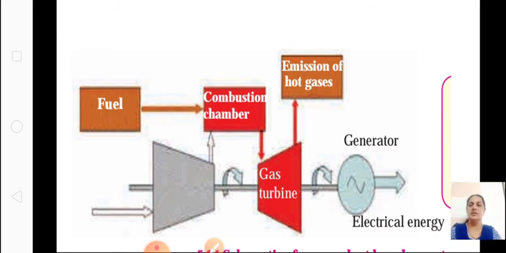The next one was natural gas. We saw that the natural gas is burned at high pressure in the chamber, where it is burnt in the presence of air, and gas of high pressure and temperature is produced that helps to rotate the gas turbine, which is connected to the generator, and then electricity is produced. Hope you all understood, children.